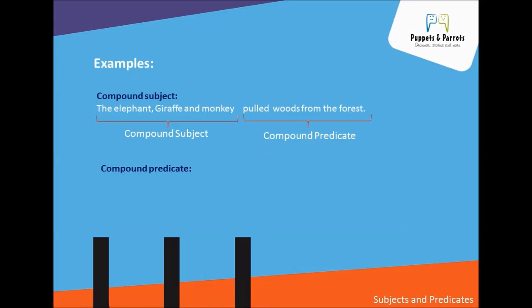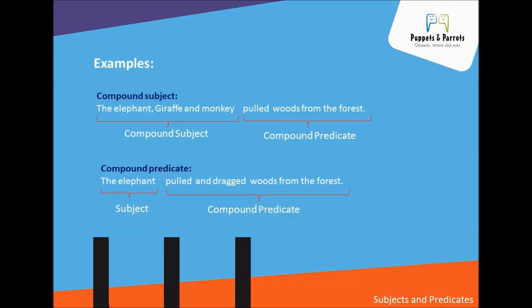And we go for the compound predicate example. Elephant pulled and dragged woods from the forest. Here, the elephant is the subject of the sentence. Pulled and dragged woods from the forest is the predicate of the sentence. The elephant is the only subject, but the elephant is doing two things: pulled and dragged. So, the elephant pulled and dragged wood from the forest. Here, two actions are carried out. So, pulled and dragged woods from the forest is the complete predicate.